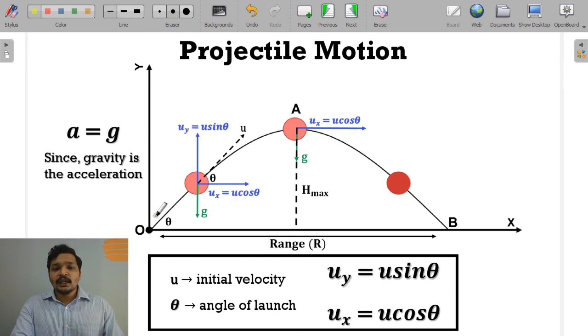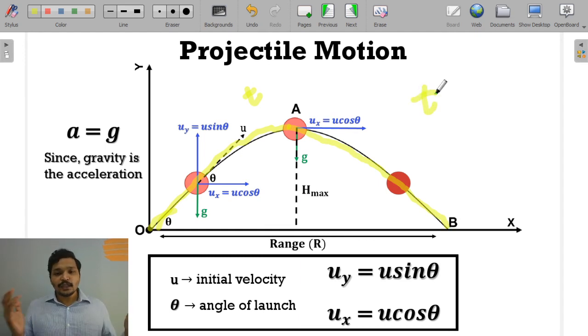So when the ball is traveling from point O to A, it is going to take some time t, and that is equal to the time taken for the object to fly from A to B, which is also t. I guess you understood by now the time taken for the body to fly from O to A to B. The reason being gravity is the only acceleration in our assumption.